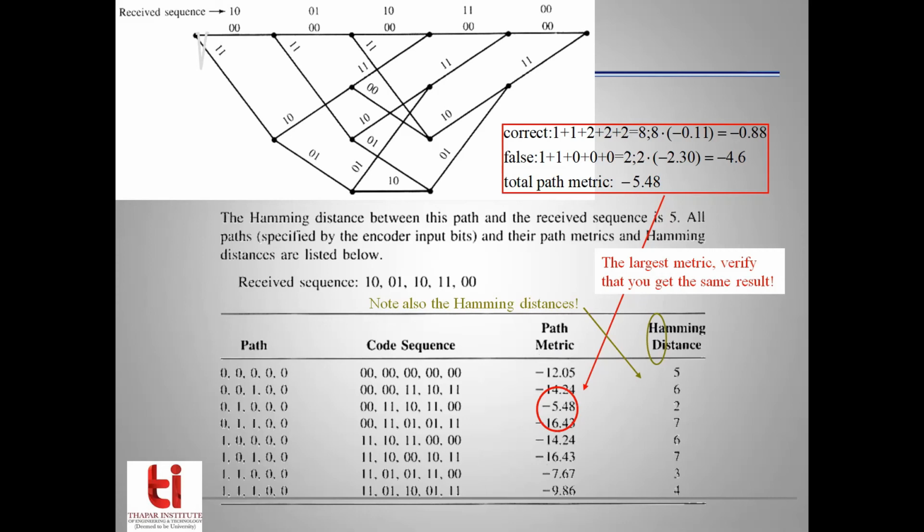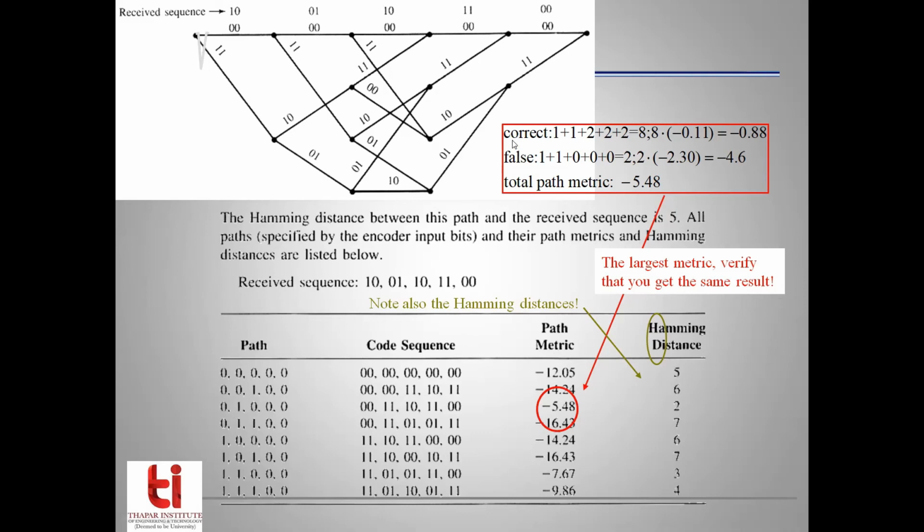What we do is apply some weight to the correctness and falseness of the bits when they are compared. If the received sequence, when compared with the candidate sequence, has a correct comparison, we will award it a point. And if there is a wrong comparison, we will award it another point. These points may differ because the weights may differ. That will be clear with this example of how to calculate path metric according to some weighting scheme.